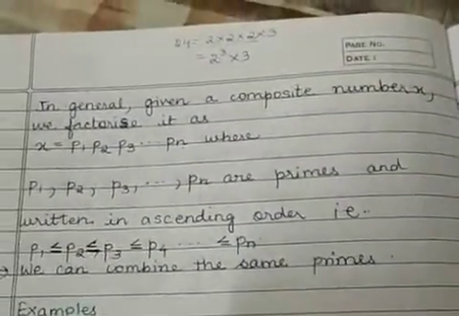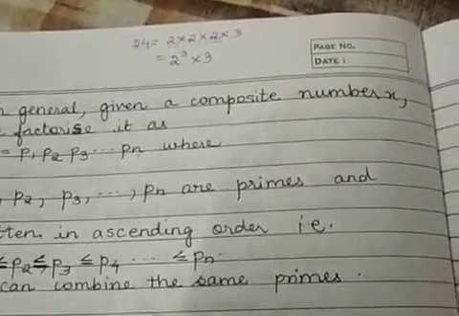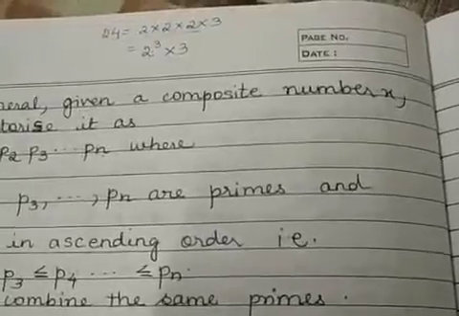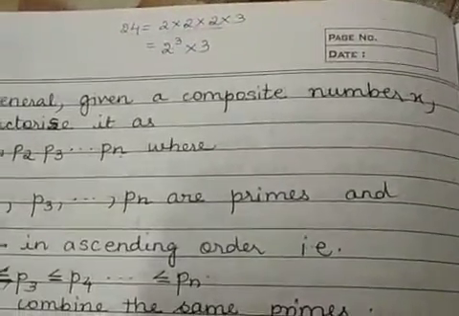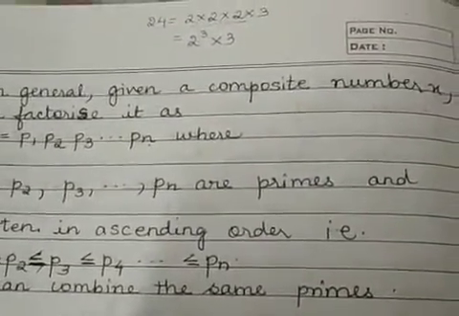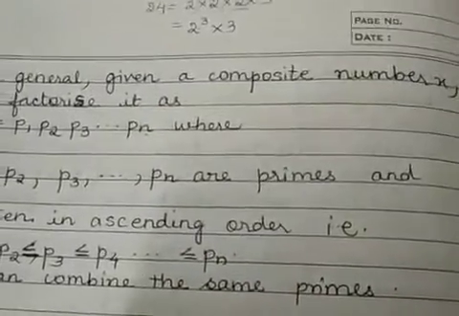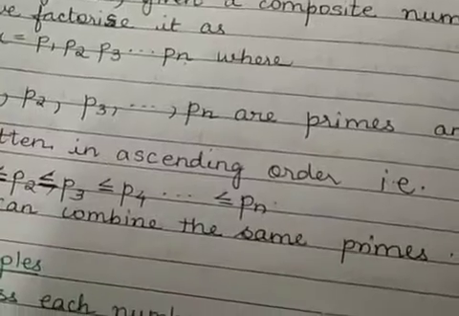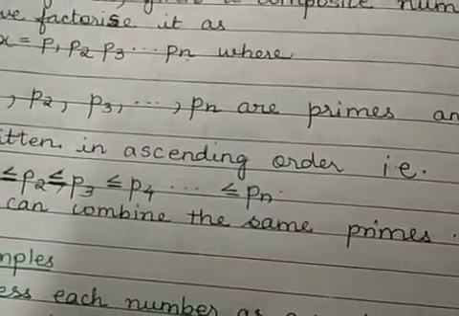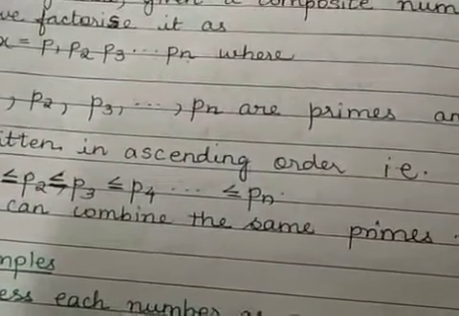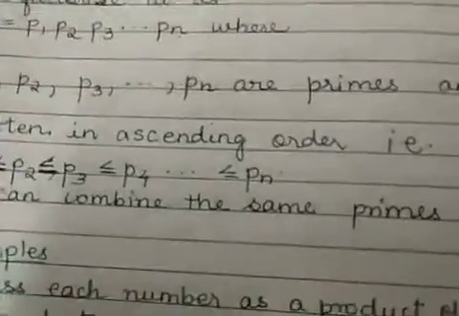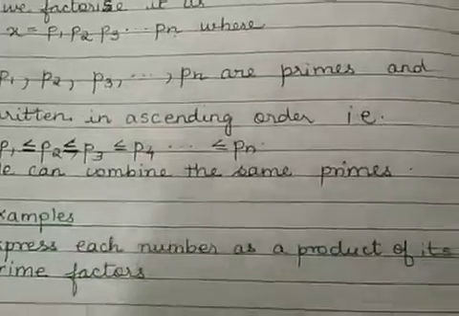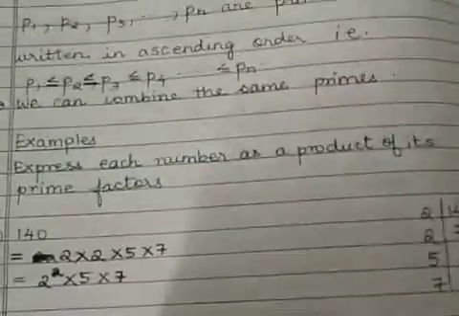Now where is the fundamental theorem of arithmetic used? Basically, it is used to find the LCM and HCF of the integers or numbers that are given to you. Now we will solve some examples to see how the prime factorization method, or the fundamental theorem of arithmetic, can be used to solve some problems.